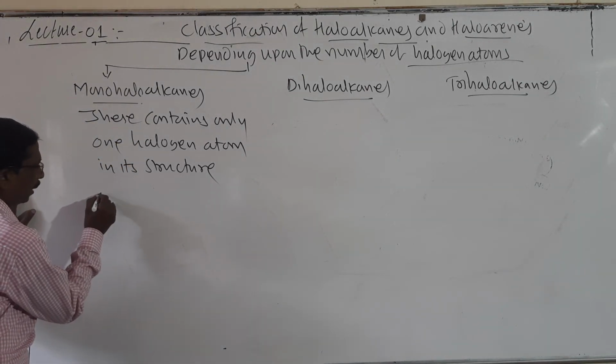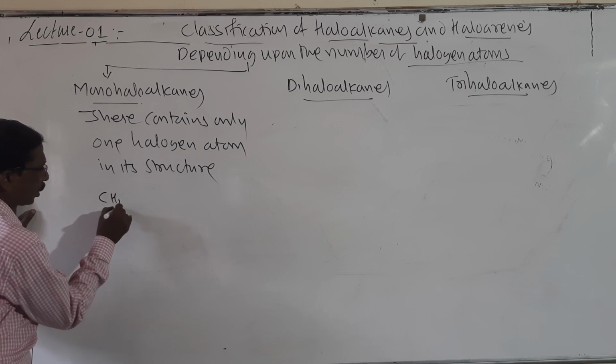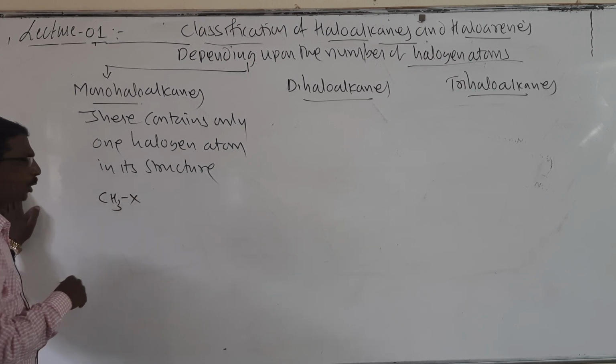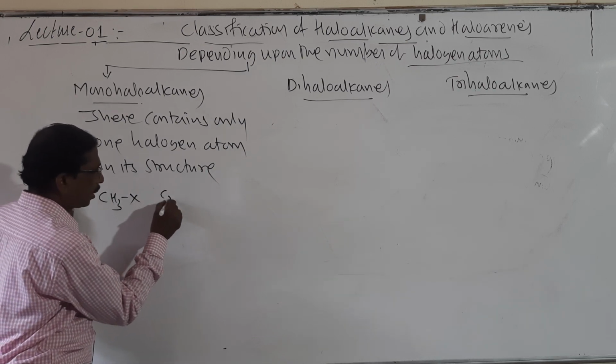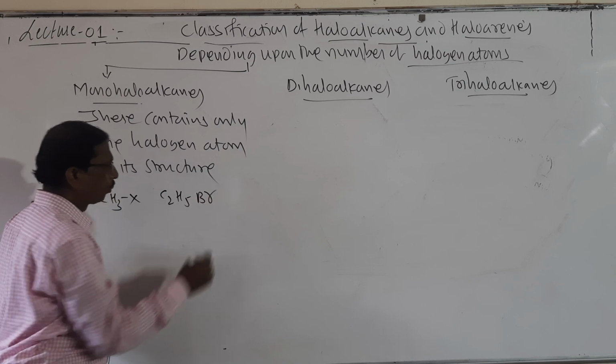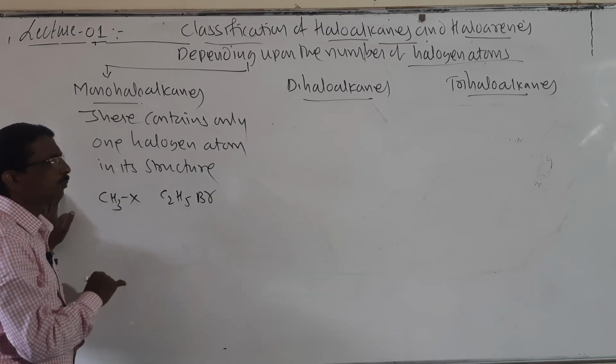I will give an example: CH3X, where X may be Cl, Br or I. I will write C2H5Br. It contains only one halogen.